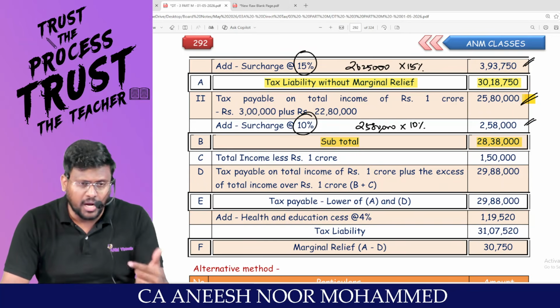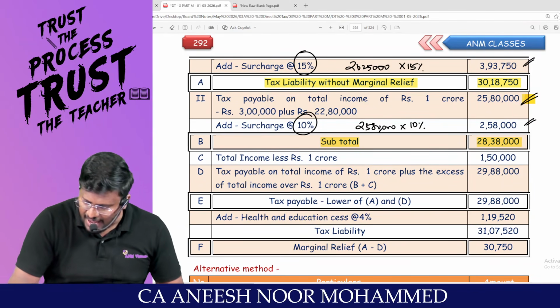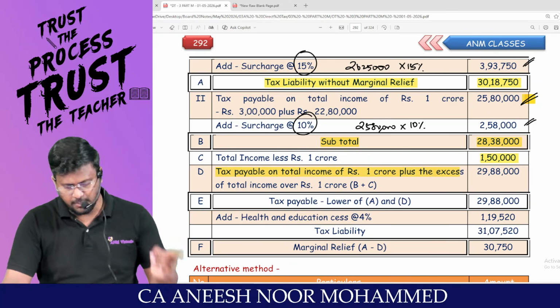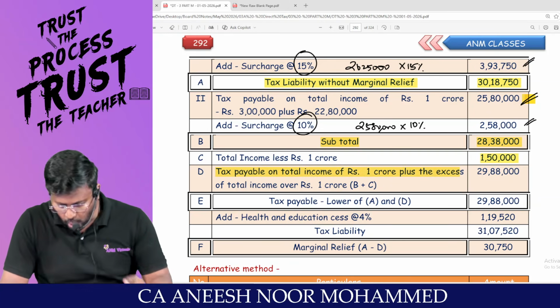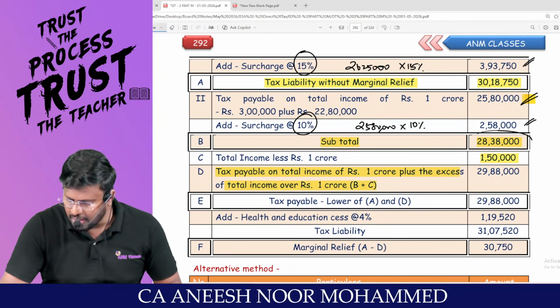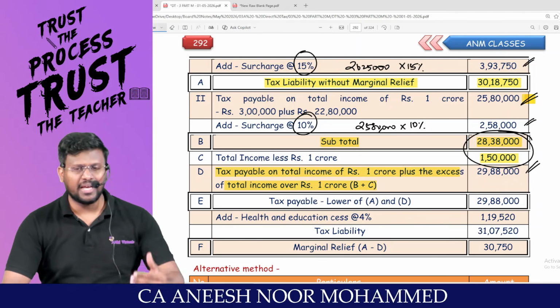The extra income, you gift to the government, that is 1,50,000. Then the total tax payable is 28 lakh 38,000 plus 1,50,000, which comes to 29 lakh 88,000.